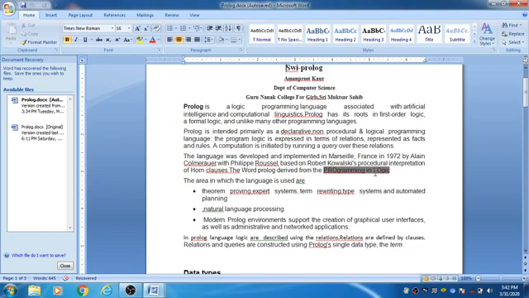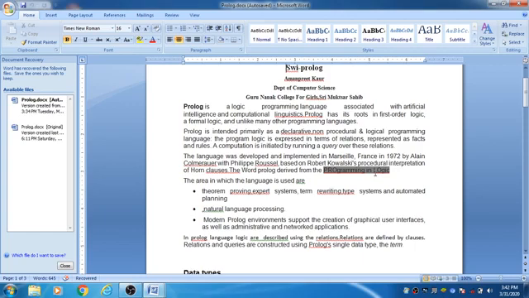Next, what is the need of this language? Why was this language developed? Because this language is used in theorem proving, expert systems, automated systems, and natural language processing systems. Nowadays, modern Prolog environments also use a graphical user interface.